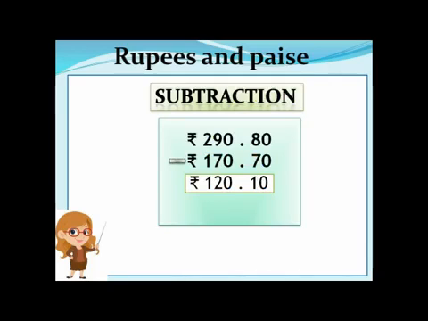Another example of this, rupees 290 and 80 paise, rupees 170 and 70 paise. We have to subtract this. Now let's do. Again 0, 0, 0. 8 minus 7 is 1, 0, 0, 0, 9 minus 7 is 2, and 2 minus 1 is 1. So we have got the answer, rupees 120 and 10 paise.